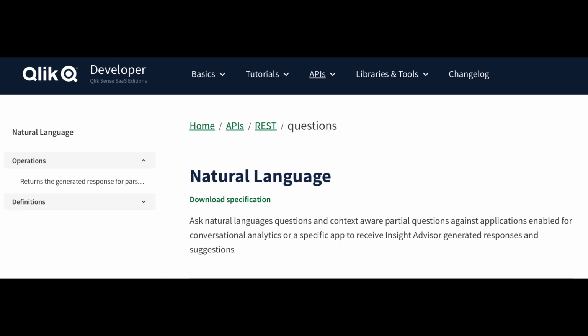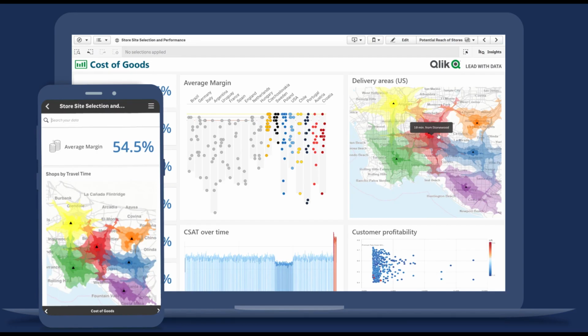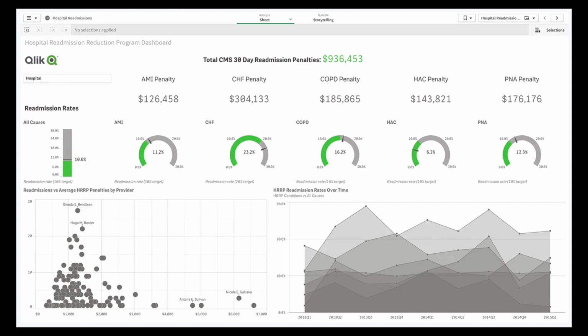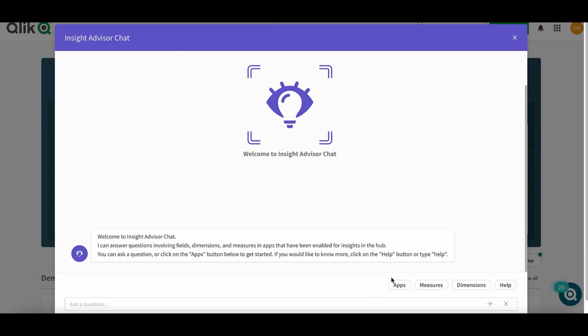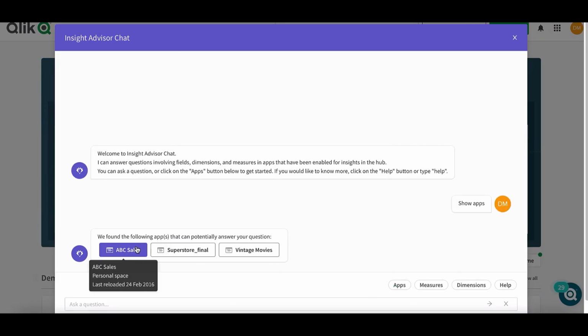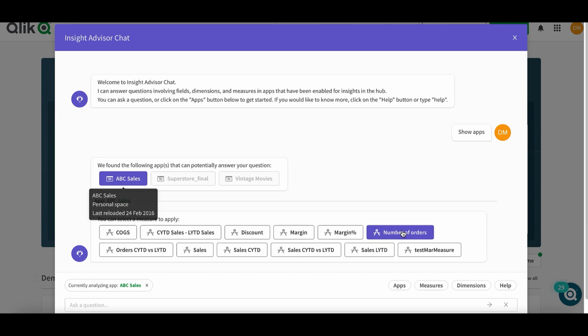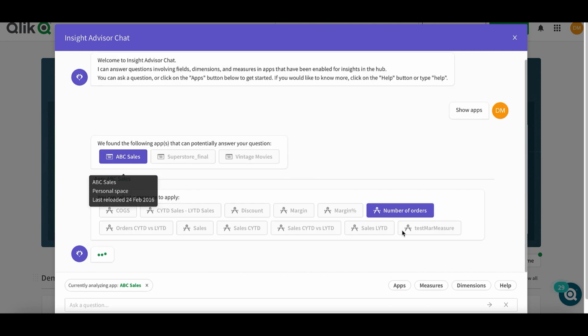Today I'm going to introduce you to the new natural language API from Qlik. Qlik Sense has always been known as a visually compelling data analytics platform, helping users to discover and derive insights to actionable intelligence. Qlik also brought in the Insight Advisor, an AI-powered natural language processing capability, enabling users to ask questions in their own words through a chat interface.